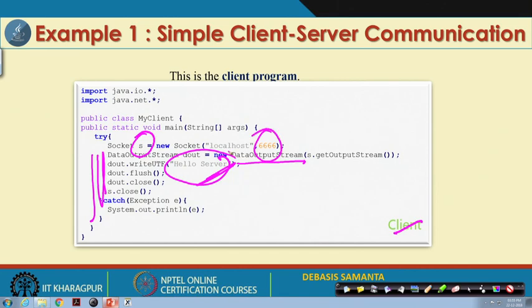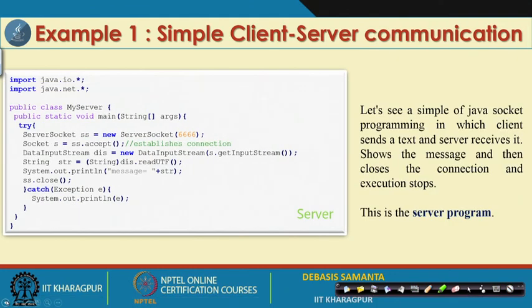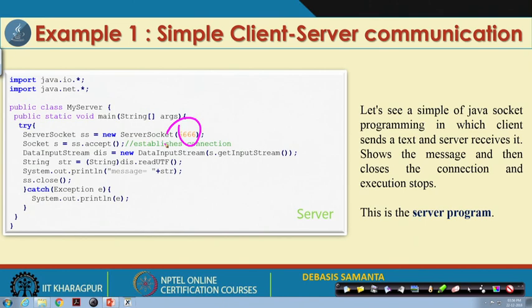Here is the port number. This port number should be the port number of the server with which it wants to communicate, and it should be the same in both server and client. As we see, the port number used here is 666, and it is the same in the server.